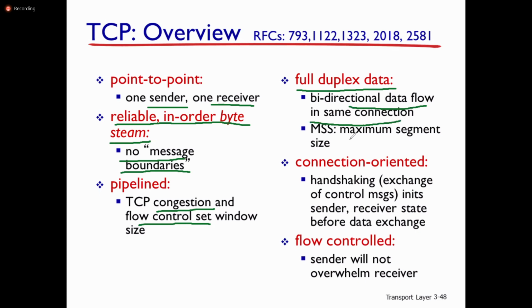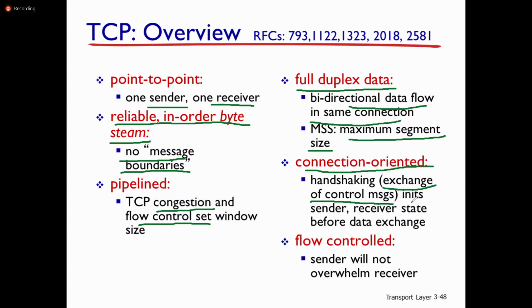MSS stands for maximum segment size. So the maximum segment size is allowed in this TCP protocol. As I told you, this is a connection-oriented protocol. The handshaking between sender and receiver takes place before transmitting the information or before exchanging the data. Handshaking means nothing but exchange of control messages, request message, accept message, response message, like that.